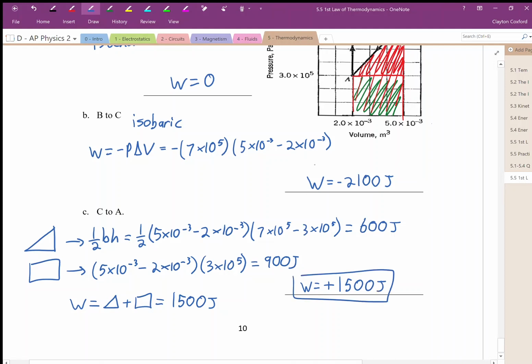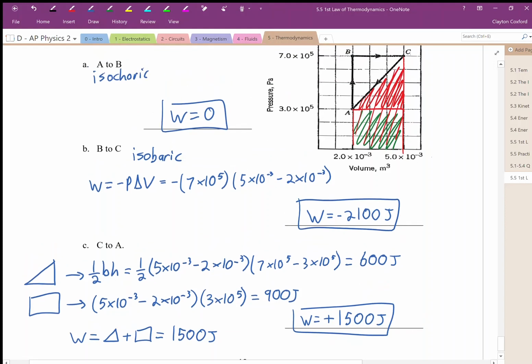Notice that to go from A to B to C back to A, look at all the work that's done. We did 0 work to go from A to B. The gas did 2100 joules of work to go from B to C, but then something did 1500 joules of work to go back to A. The net work is not 0.